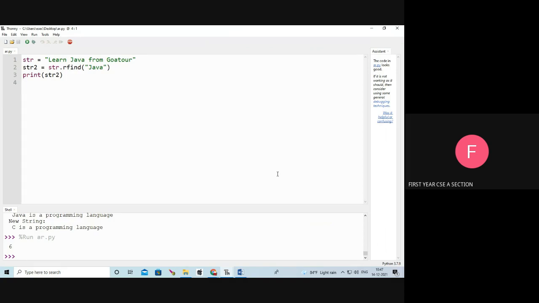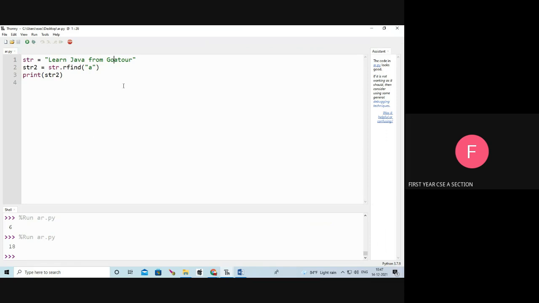So here, what is the index number for Java? Here 0, 1, 2, 3, 4, 5, 6. J is at 6th, so it returns 6. Next, I am going to use rfind of A. It returns the highest index number. Where is the A? Here is A, here also A, here also A, and here also A is there. So this is the highest index, so I need to display this index number.